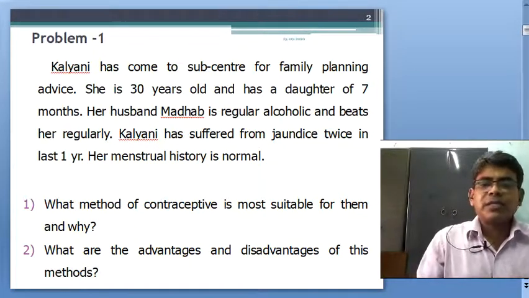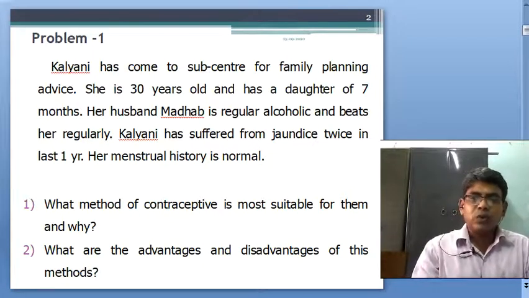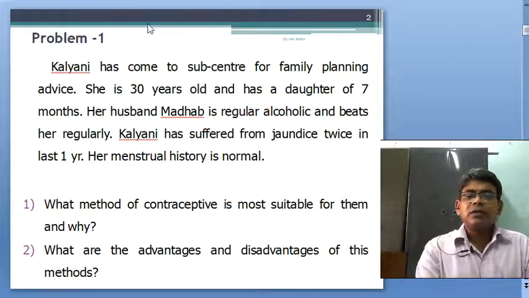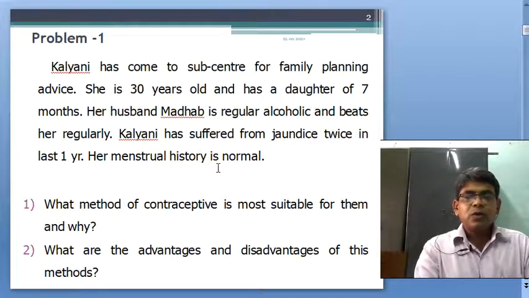Kolani has come to the subcenter for family planning advice. She is 30 years old and has a daughter of 7 months. Her husband Madhav is a regular alcoholic and beats her regularly. Kolani has suffered from jaundice twice in the last 1 year. Her menstrual history is normal. What method of contraceptive is most suitable for them and why? What are the advantages and disadvantages of these methods?